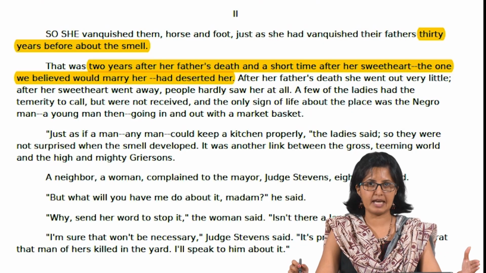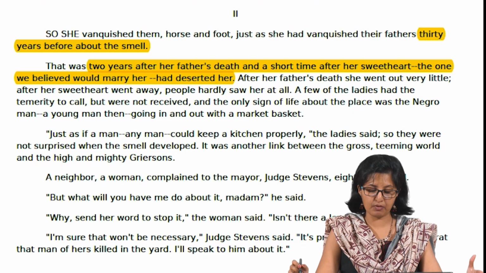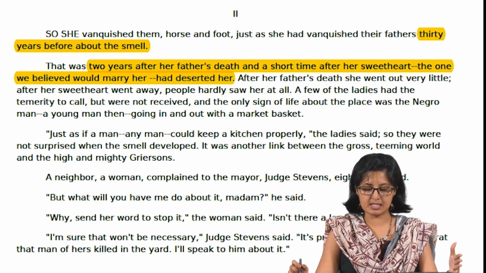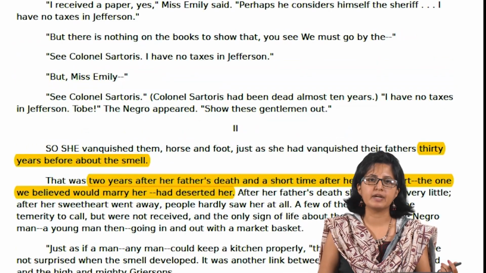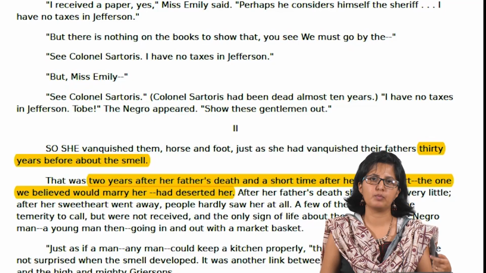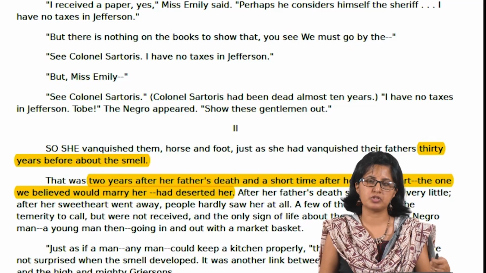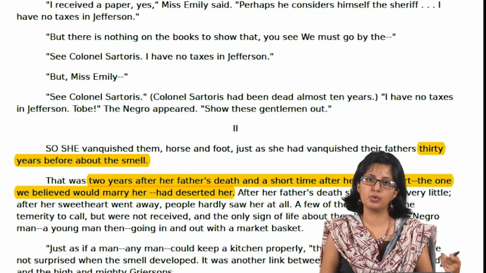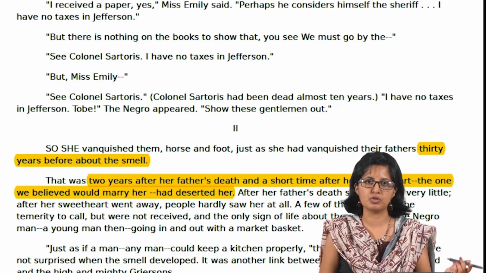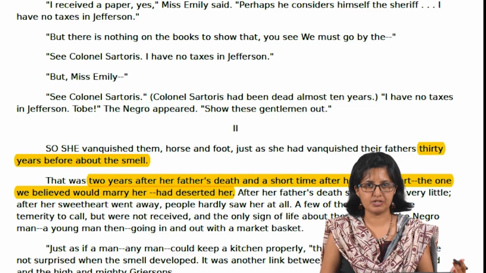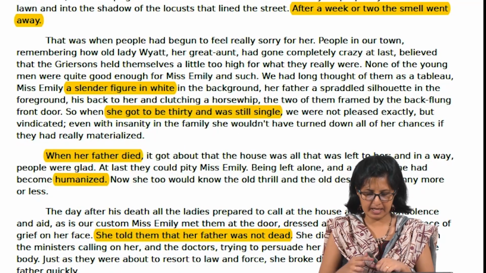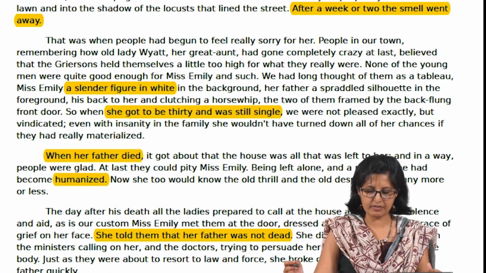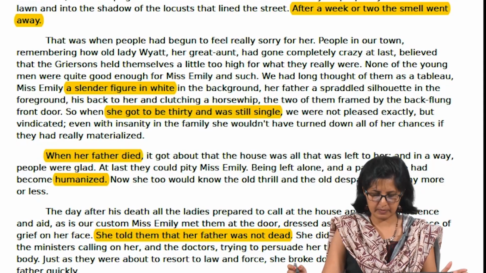There is the smell episode. It's 30 years before the smell. It is 2 years after her father's death and a short time after her sweetheart had deserted her. Then we also find people complaining about the smell and the ways in which the law tries to intervene and not to intervene, and how the local people also take it upon themselves to get rid of the smell. We'll not go into the details of it. And then the story tells us after a week or two the smell went away.